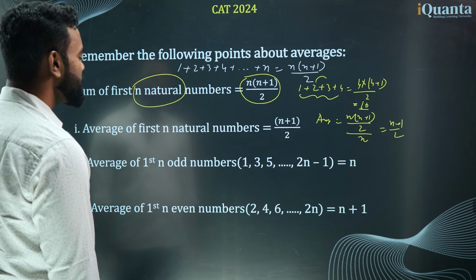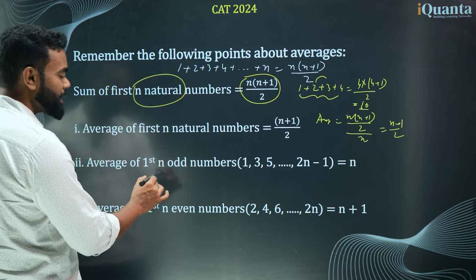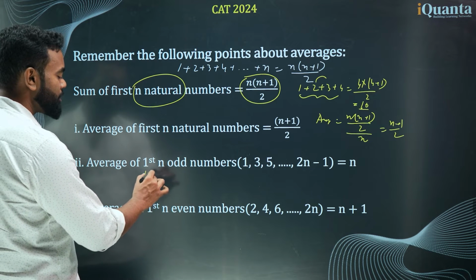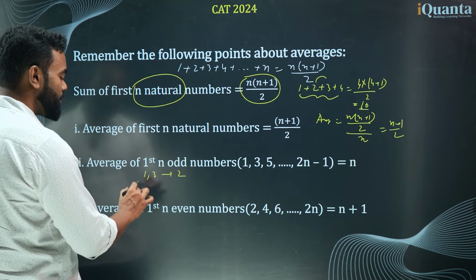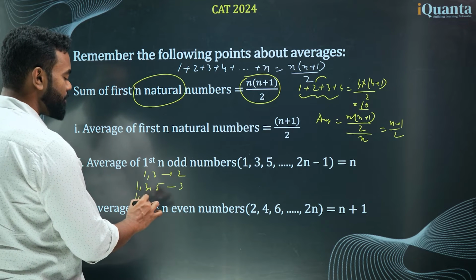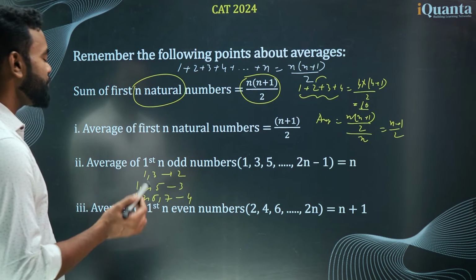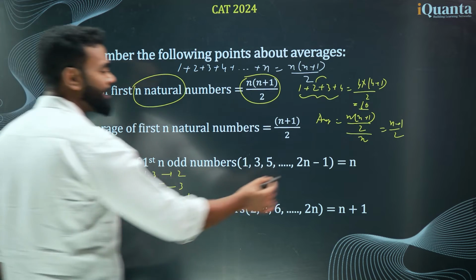Now average of first n odd numbers. Think about it. I give you an example. First n odd numbers, like 1 and 3. What is the average? 2. What about 1, 3, 5? What is the average? 3. What about 1, 3, 5, 7? What is the average? 4. So if there are n numbers, first n odd numbers, the average has to be n.